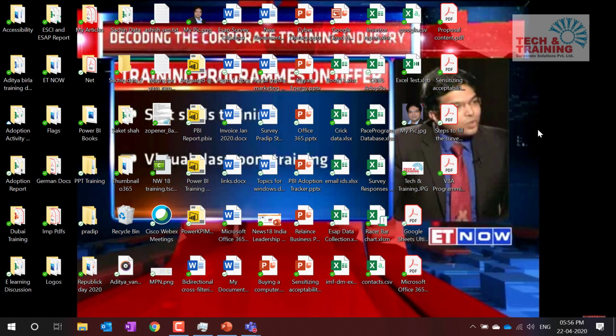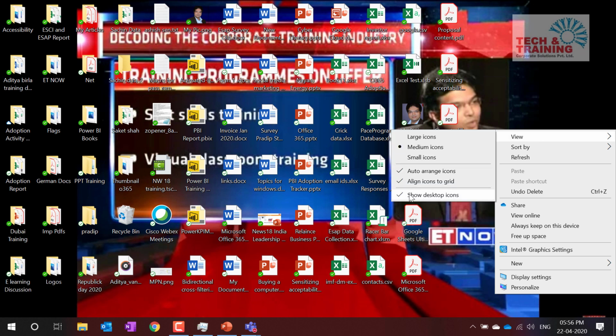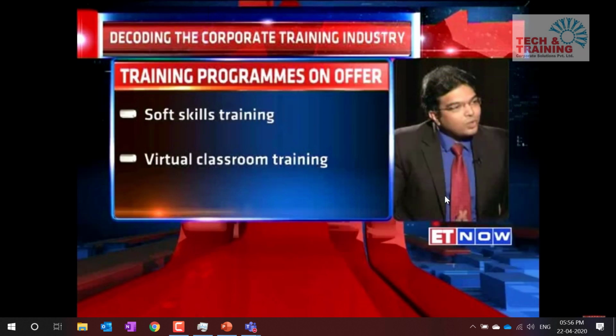The moment I check it, all the files on my desktop are visible. I do right click, view, and I go to show desktop. When I click on it, the options disappear. So this is how you can show the desktop.